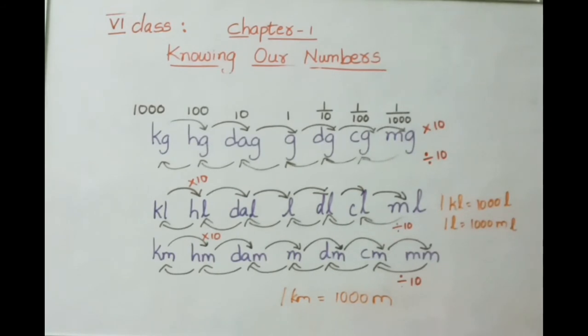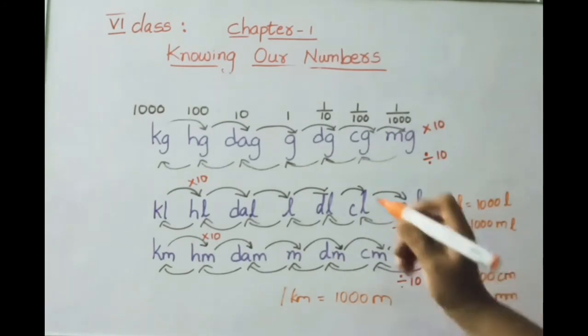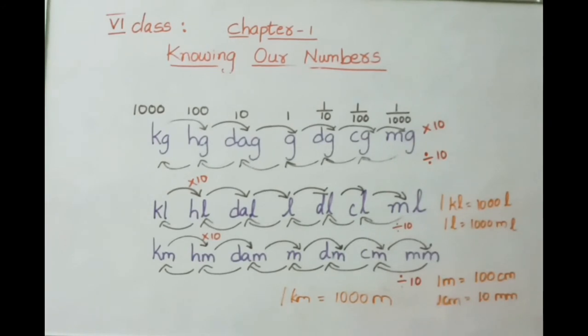Next, let us check 1 meter equals how many centimeters? Meter, after how many places? 2 places. So 10 tens are 100. So we know the value 1 meter equals 100 centimeters. 1 centimeter equals how many millimeters? Check, centimeter, after that only 1 place is there. So multiply by 10. So we all know that 1 centimeter equals 10 millimeters. So if you remember these, kilo to milligram, or kiloliter to milliliter, kilometer to millimeter, these units, if you know clearly, any conversions we can do very easily.